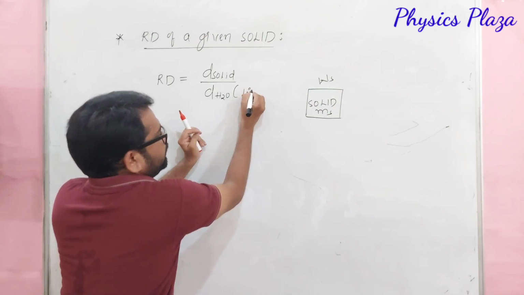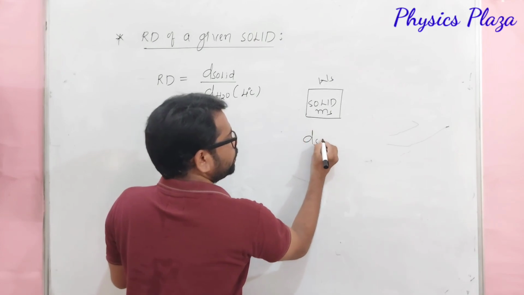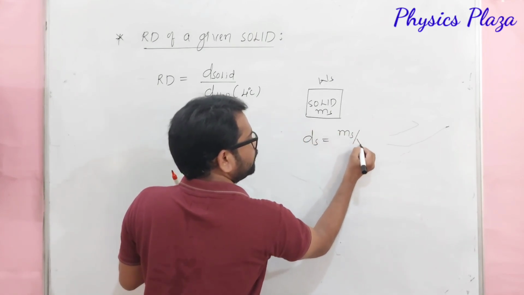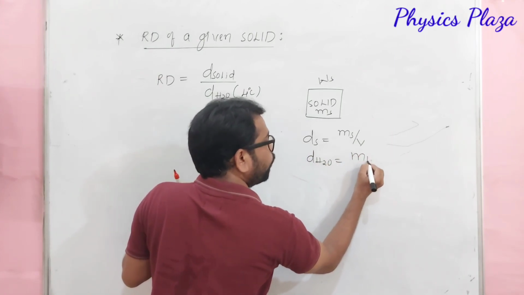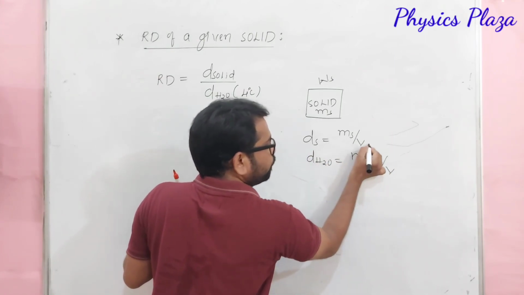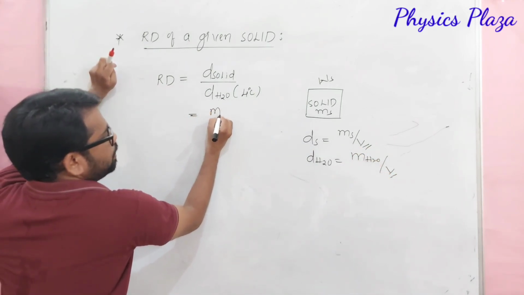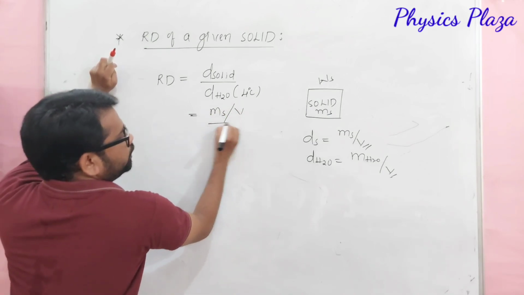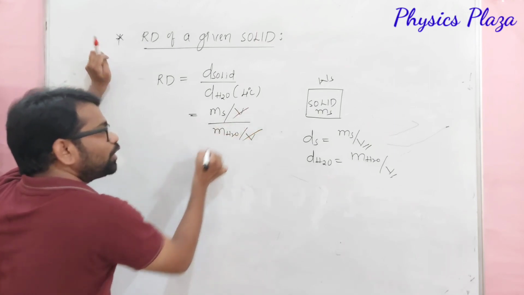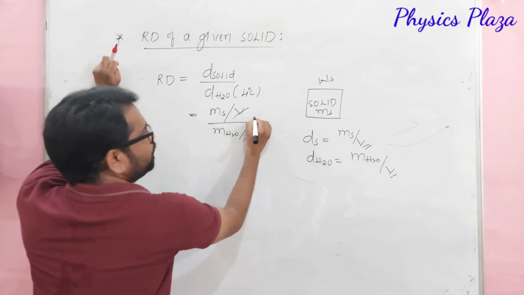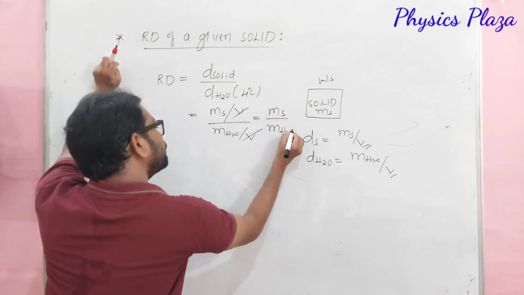Okay, let us write here 4 degrees Celsius only. But dear children, can we write like this? Density of a solid is equal to mass of the solid per volume, whereas density of water is equal to mass of the water per volume. Children, for a unit value means volume remains same. So here what can we write here? We can say it is the mass of the solid by volume and mass of the water by volume. Children, here volume gets cancelled. So it will be what here children? Mass of the solid and here mass of the water for a given volume, don't forget that.